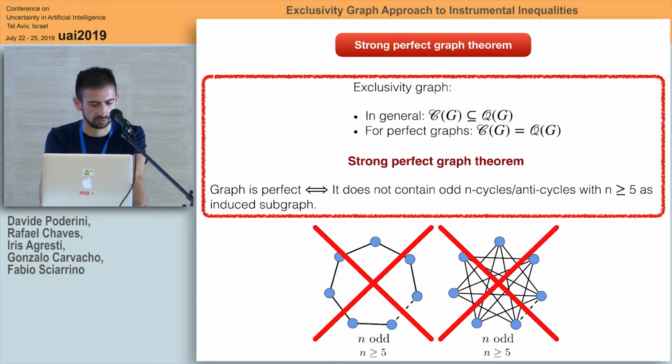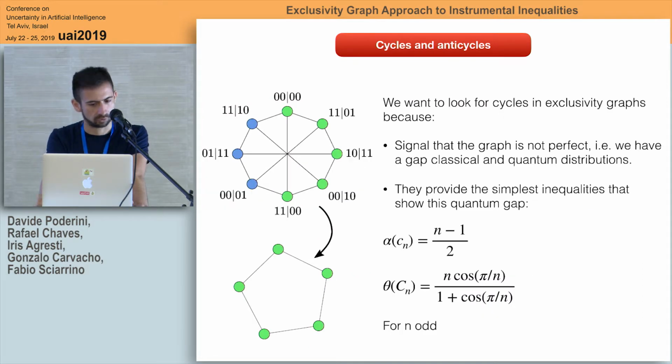So this is kind of interesting. And we are going to apply it to the same example that I showed you before. I'm going to choose the green points of the first graph as a subgraph. And as you can see, I can obtain a pentagon. So in this case, I can see that this is a minimum example of the theorem that shows me that the graph is not perfect, so I can obtain information about the violation.